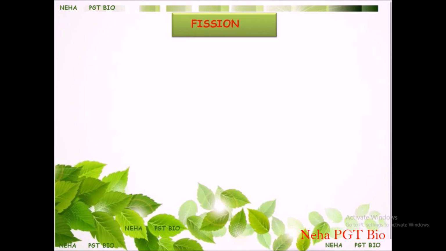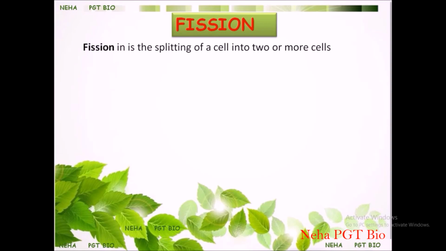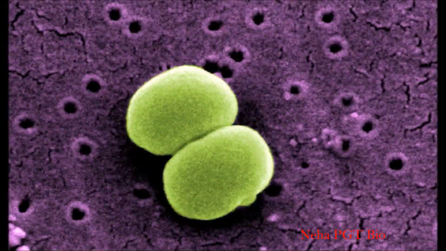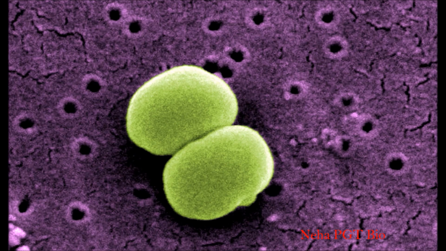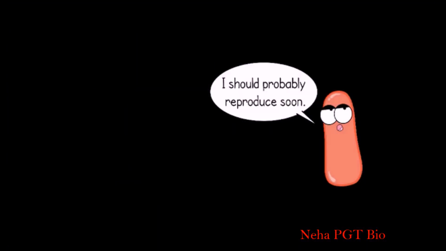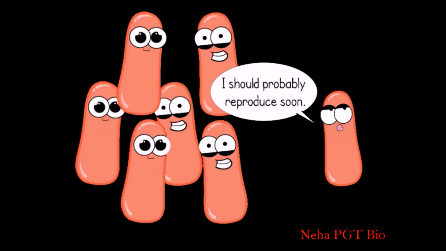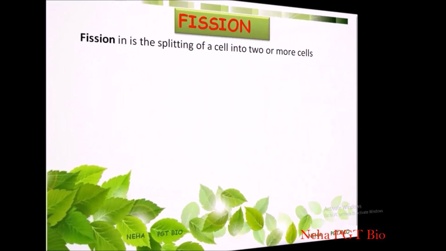Let's begin with fission, which basically means division or splitting. Fission is the splitting of a cell or an organism into two or more cells.